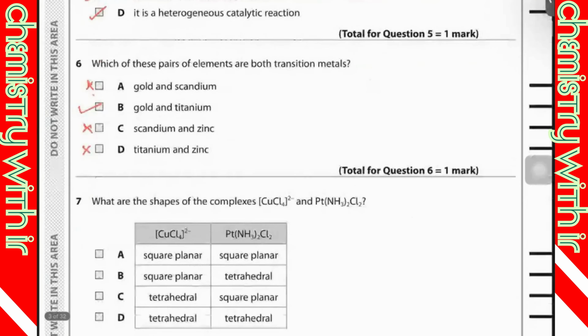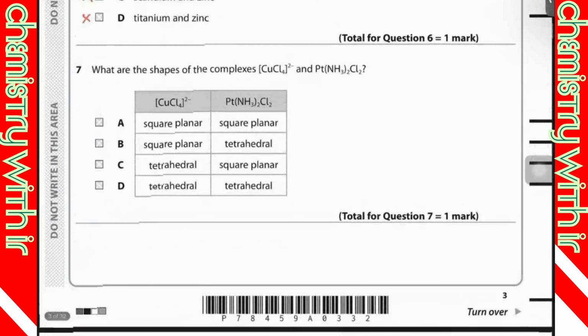And six is very easy, of course, because scandium and zinc are not transition metals. So except these two, all would be transition metals. They are asking which of these pairs of elements are both transition metals. Of course, B is correct. Then what do you think about that?